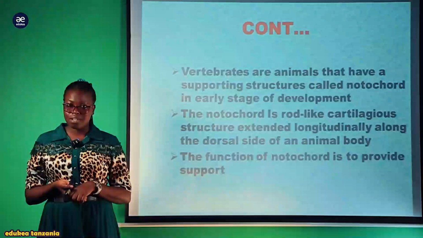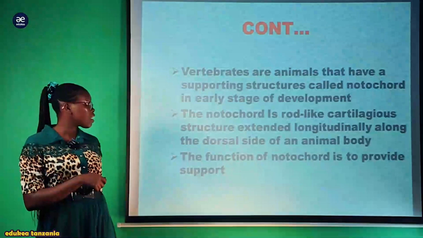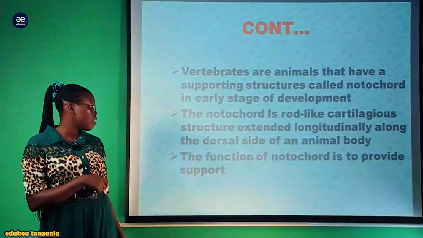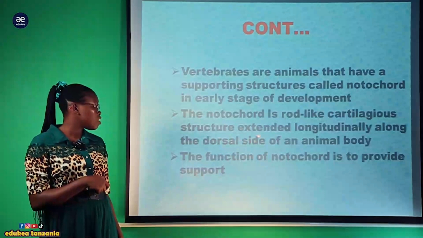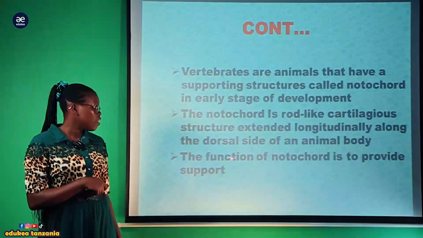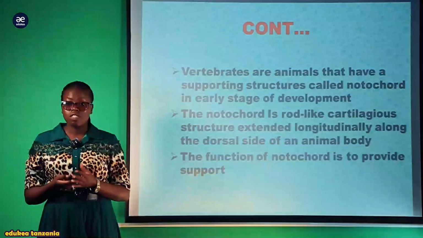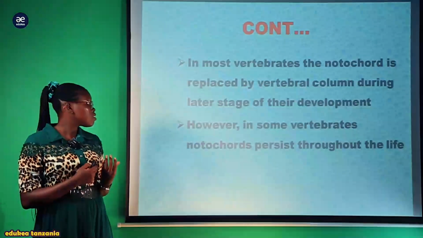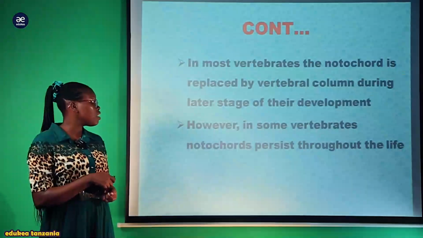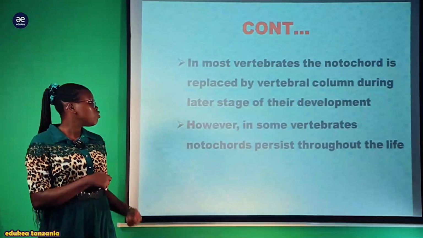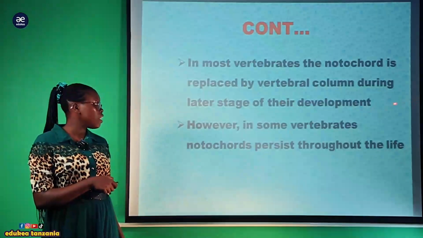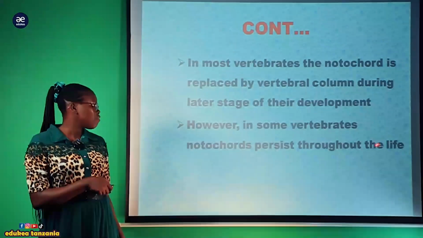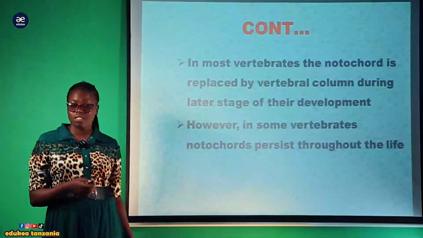This is one of the characteristics of the notochord, which is a rod-like cartilaginous structure extended longitudinally along the dorsal side of an animal body. The function of the notochord is to provide support. So, in most vertebrates, the notochord is replaced by the vertebral column during the later stage of their development. However, in some vertebrates, this notochord tends to persist throughout their life.